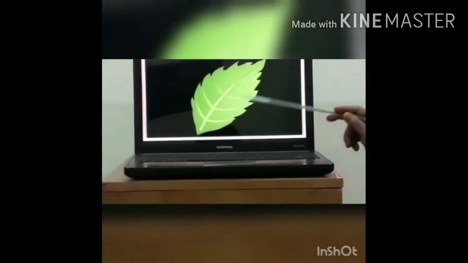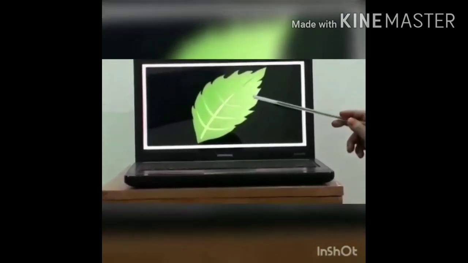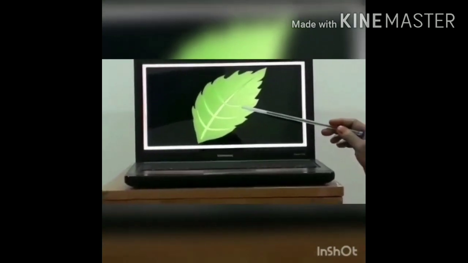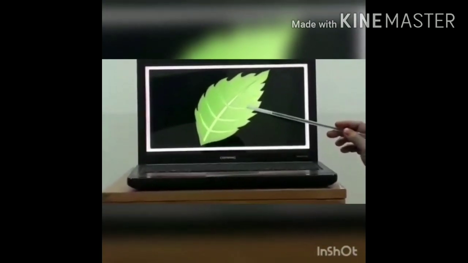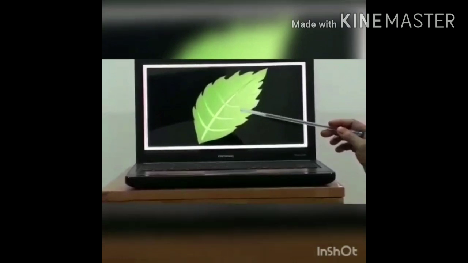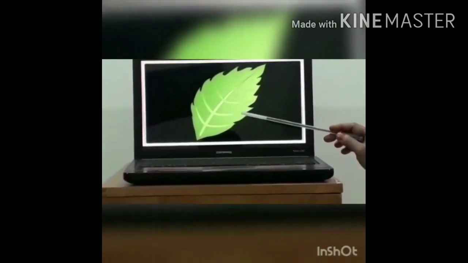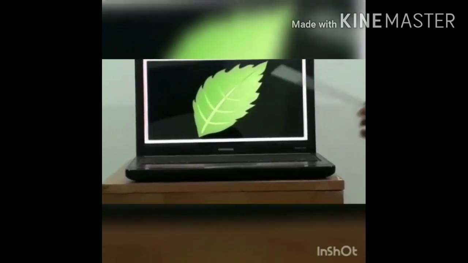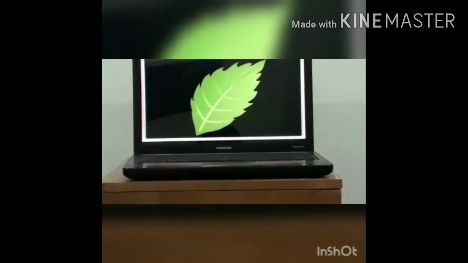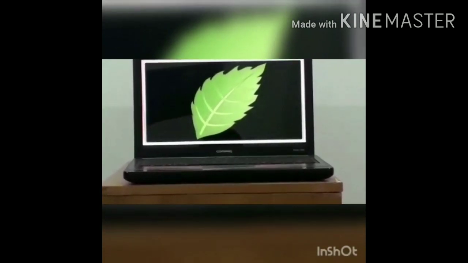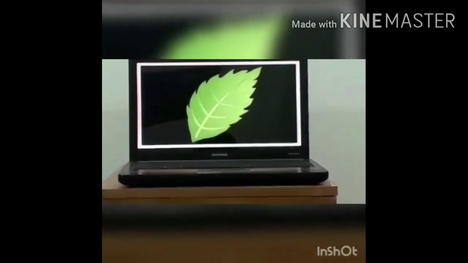See why those leaves are green in color? It is because of a pigment, chlorophyll, that gives the green color, and this chlorophyll only can trap sunlight and convert it into chemical energy, that is, in the form of food.